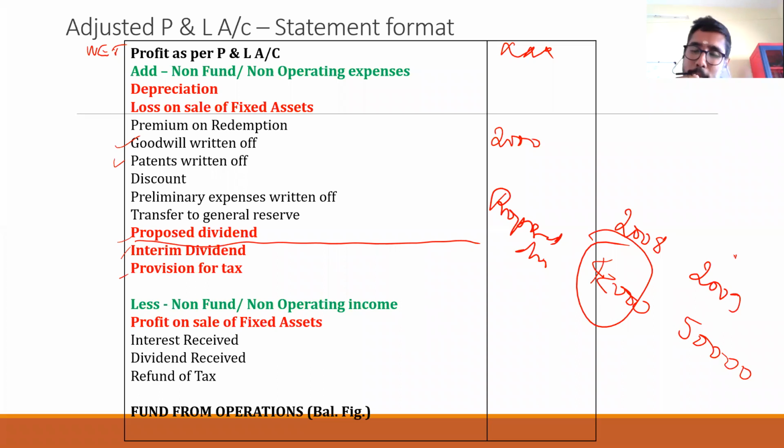Okay. So before that, let me tell you, while preparing the fund flow statement, we have data of 2008 and 2009. When are we preparing this fund flow statement? 2009. After getting these 2 years data only, you can do the calculation in 2009.